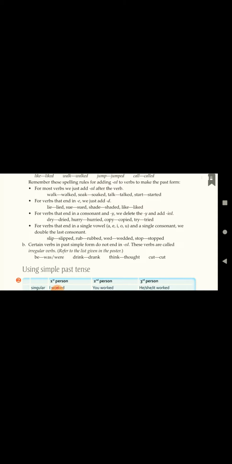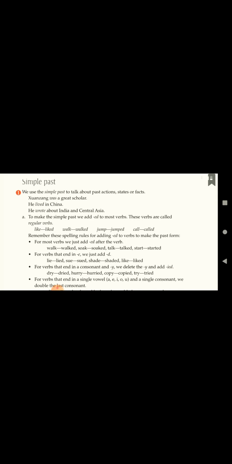First, about simple past tense. When do we use simple past tense? We use it to talk about past actions, states or facts. Something that happened in the past, something that was there in the past, or something that you completed in the past. When we are talking about simple past tense, these are the rules.